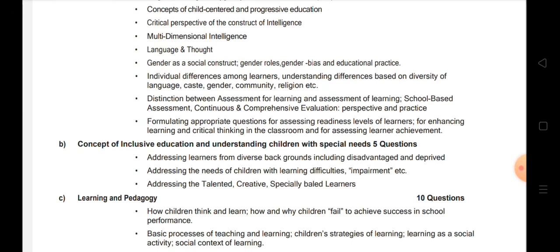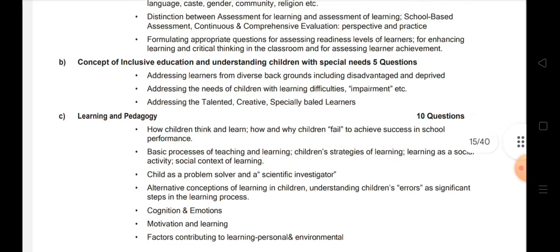Like dyslexia, dyscalculia, dyspraxia, autism. Those things you need to know in detail. Now, addressing the talented, creative, specially able children. There are different types of children. Some are weak, some are intelligent, some are creative, some are fast learners, some are slow learners. All those things we need to take into account.